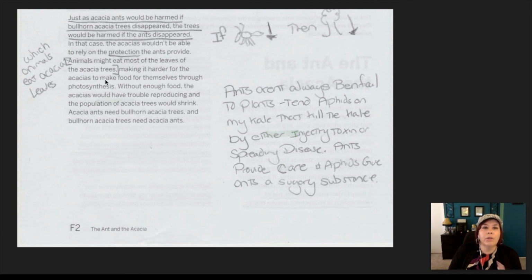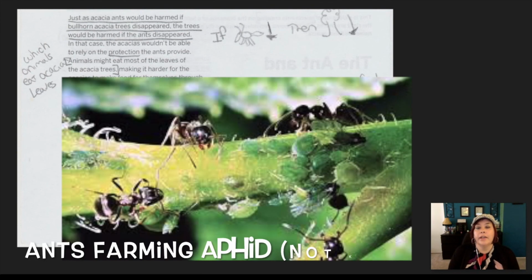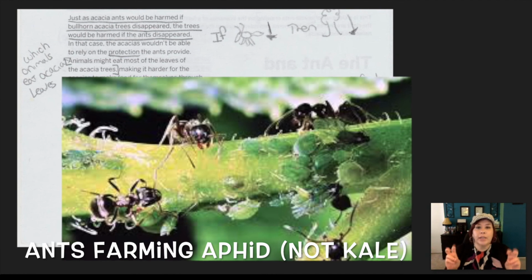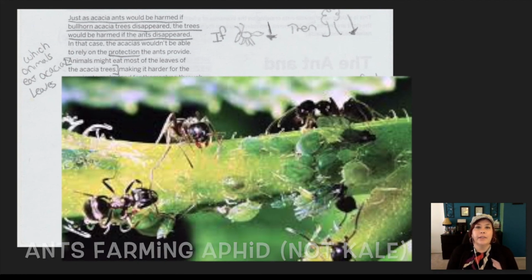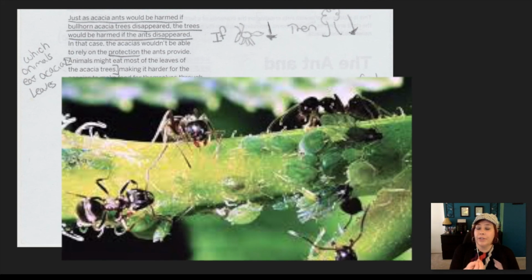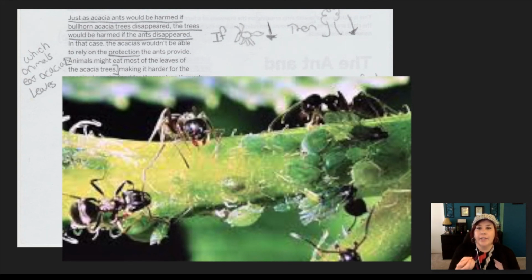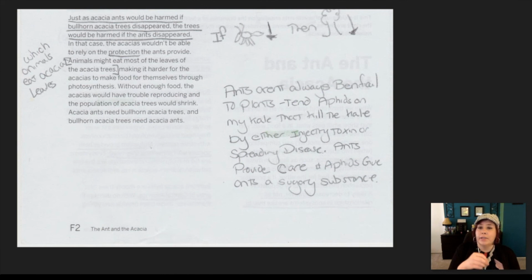And I wanted to know what animals actually eat the leaves of the acacia tree. So are they big animals? Are they small animals? And then I put a connection here that the ants aren't always beneficial to plants. See, in my garden, I have kale that gets aphids sometimes, and the ants will do what my dad always called farming the kale. So basically what happens is that the aphids produce a substance that's sugary for the ants, so the ants get that, and they protect the aphid. But the problem is the aphid's not good for my kale, so it kills my kale. So that would not be an example of a mutual relationship, at least not for the kale and the aphids.